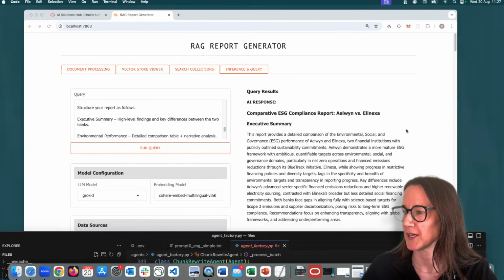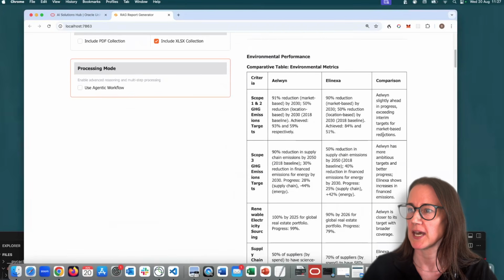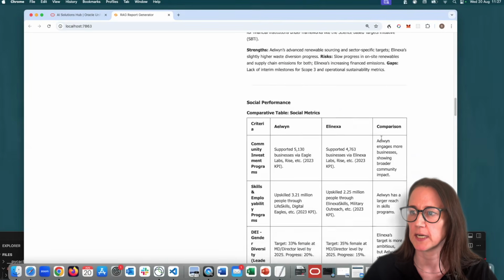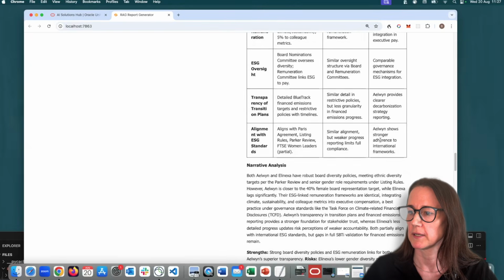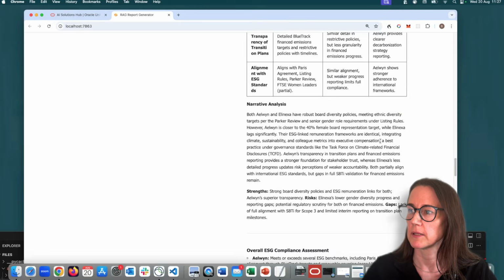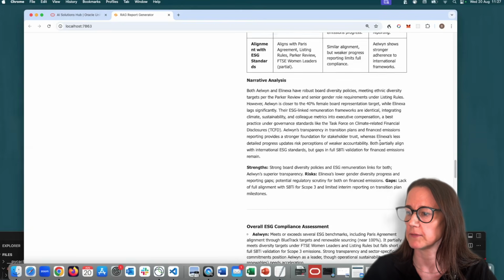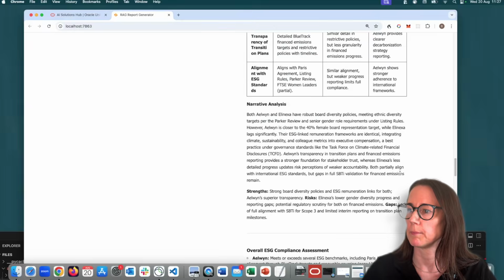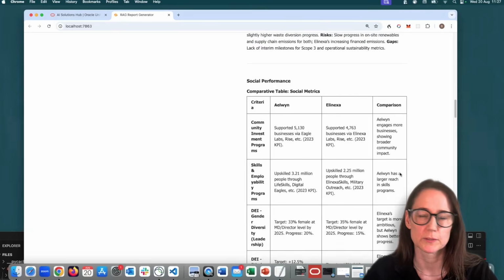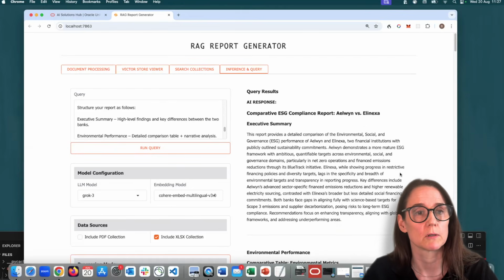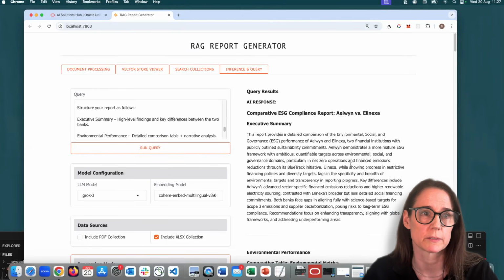Okay, so here we have the response, and we have a table that's nice, narrative analysis, social performance, and then some recommendations at the end. So it did manage to pick up quite a lot of information. But it's not extremely detailed. When you look at the original prompt, the prompt is almost as long as this report that you're getting. So it's clear that it hasn't really picked up all the information that you would like it to.